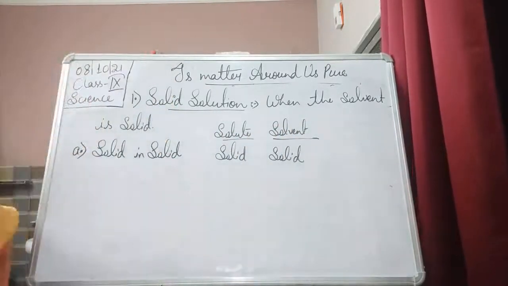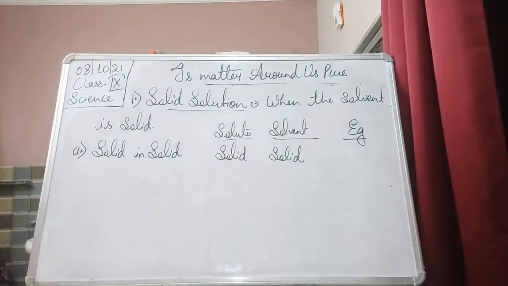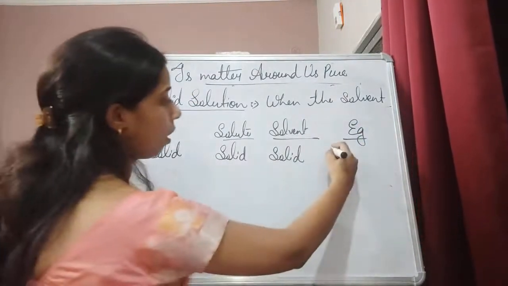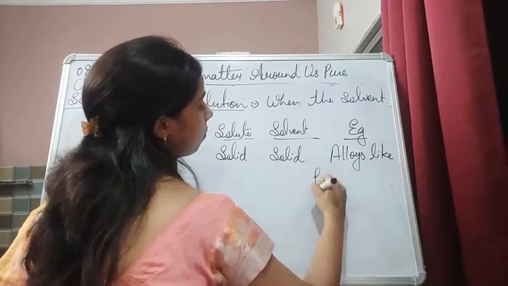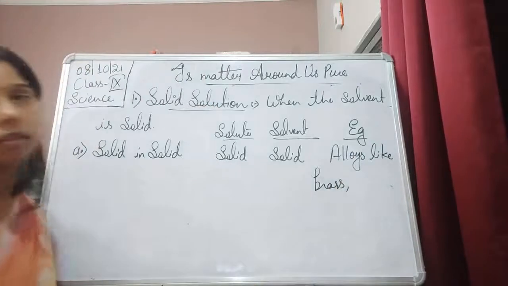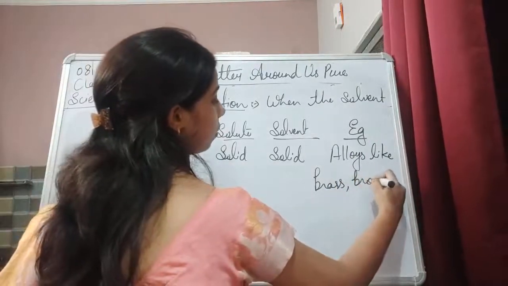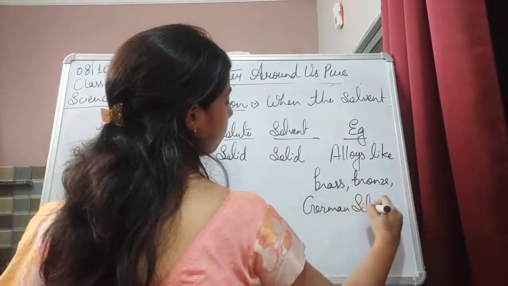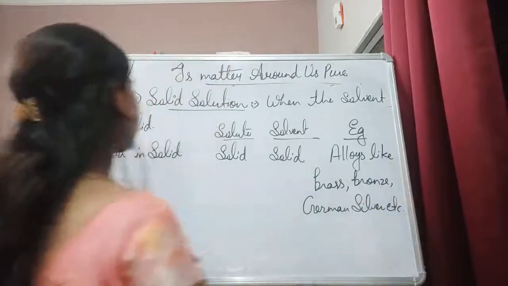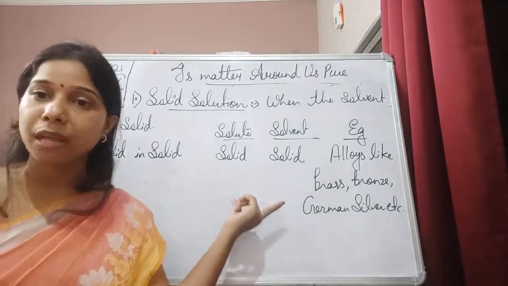Solid in solid: solute will be solid, solvent will be solid, and the example that we will take here is alloys. Alloys like brass or bronze, German silver, etc.